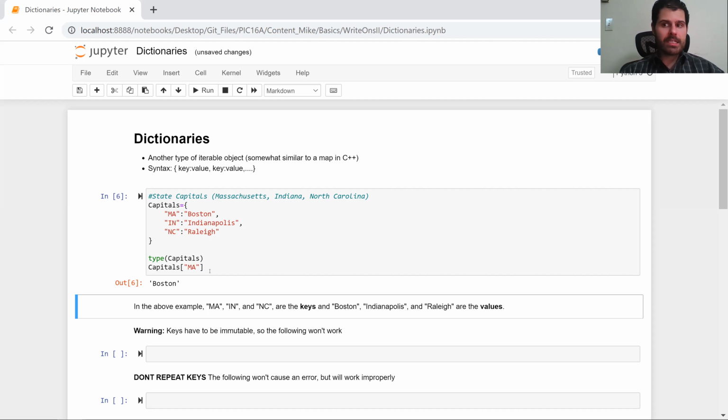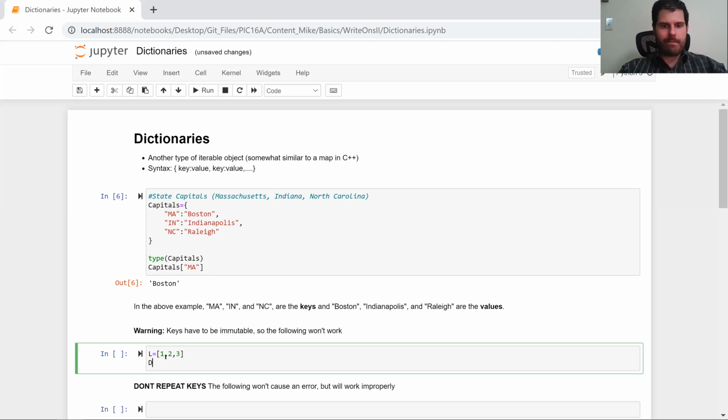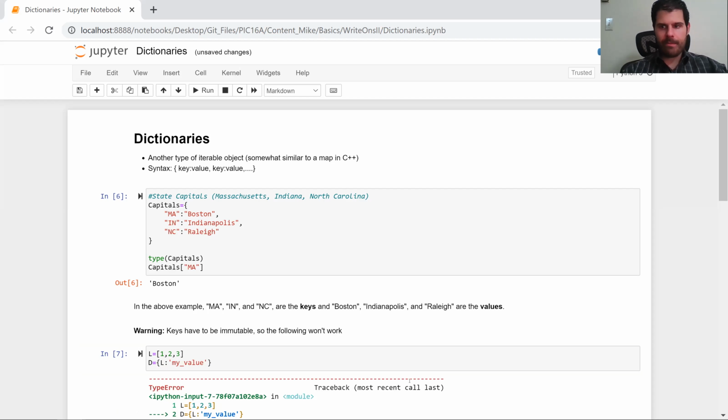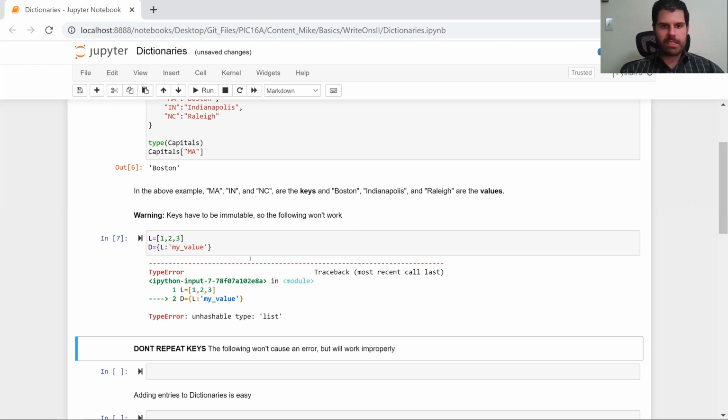Now, like I said, the keys can be basically anything. When I say basically anything, they do have to be immutable objects. So in particular, they could not be a list. So let's say L is equal to 1, 2, 3, and we try to make a dictionary with L colon my value. It's going to yell at me. So the keys can be anything as long as they are immutable.